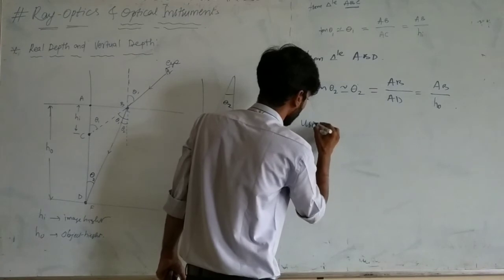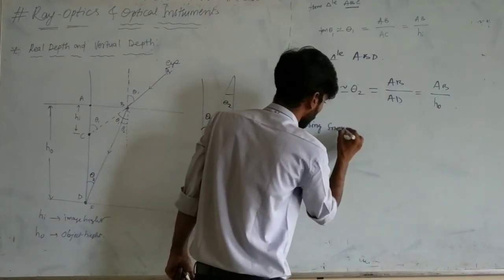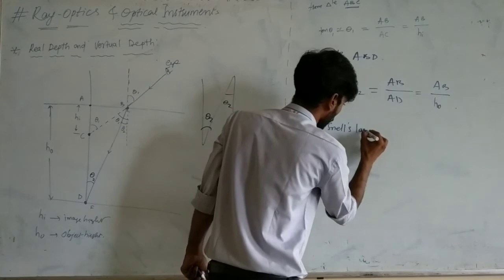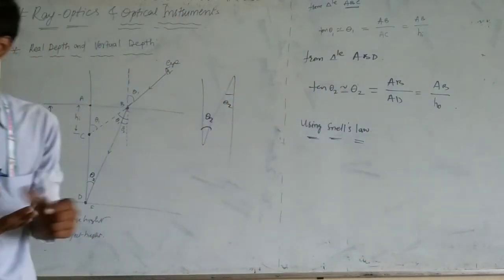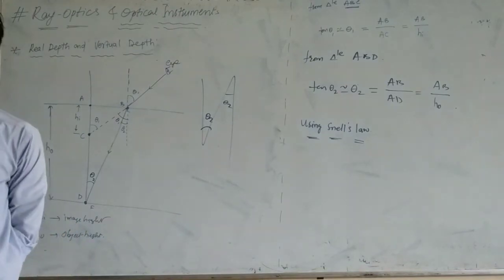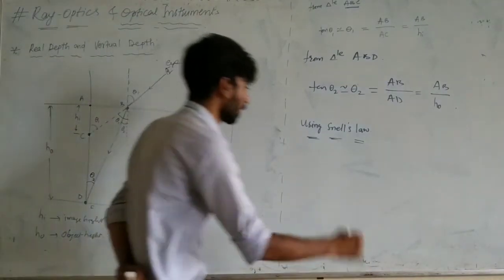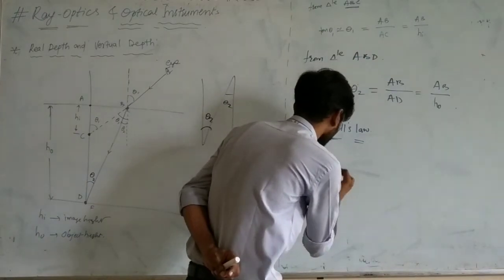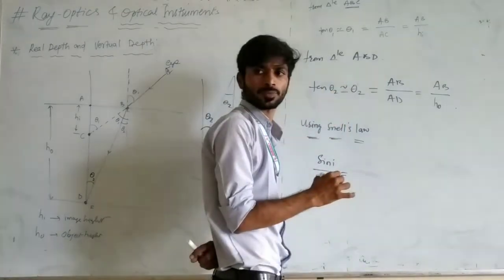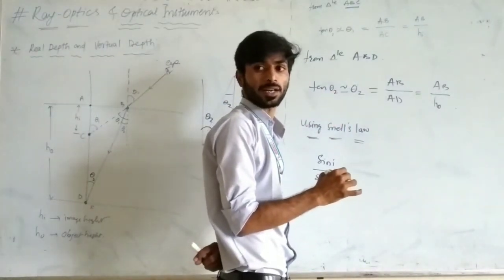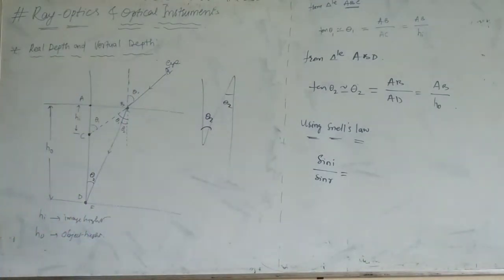Now using Snell's law. What does Snell's law say? Sin I by sin R is equal to n, the refractive index, n2 by n1.